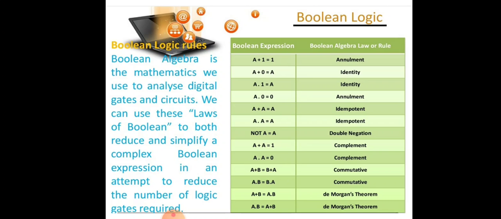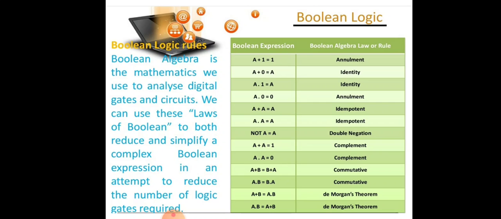A plus A equals A is an idempotent rule. A dot A equals A is also an idempotent rule. Not not A equals A, double negation. A plus not A equals 1, complement. A dot not A equals 0 is also a complement. A plus B equals B plus A is the commutative rule. A dot B equals B dot A is also a commutative rule.